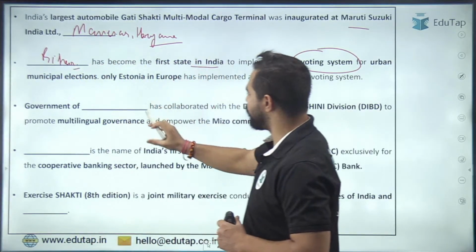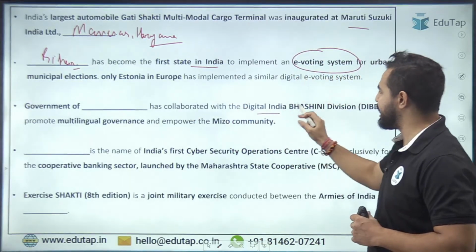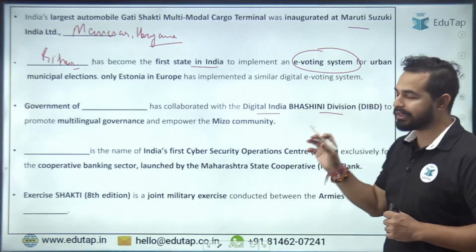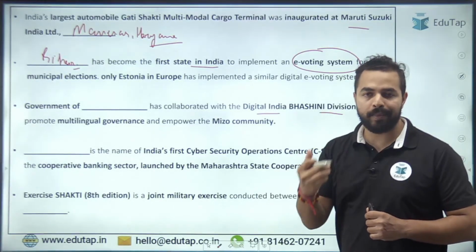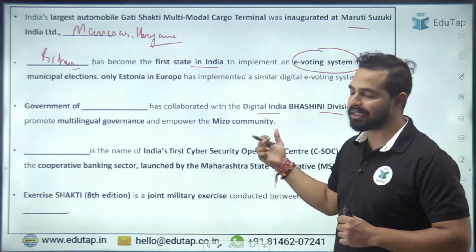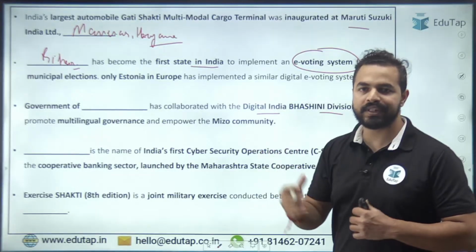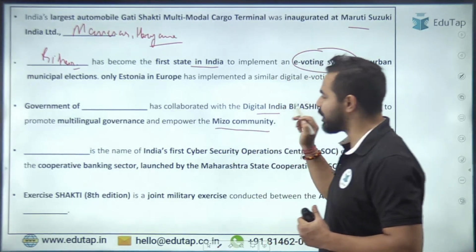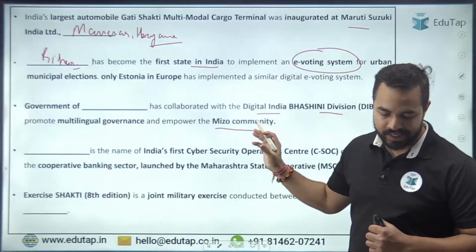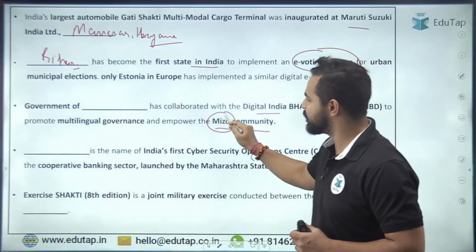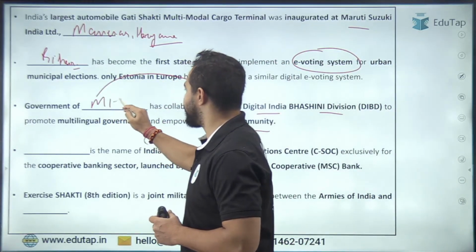Next question. The government of which state has collaborated with the Digital India Bhashini Division? सो वो कौन सी स्टेट गवर्नमेंट ने DIBD के साथ यहां पर एक MOU साइन किया अंडर विच दे विल बी एम्पावरिंग द मीजो कम्युनिटी? The answer is already here. मीजो से आता है आपका मिजोरम. So Mizoram is the right answer.